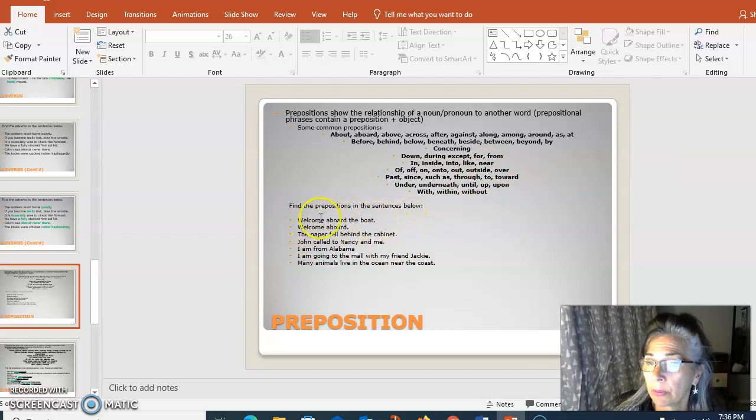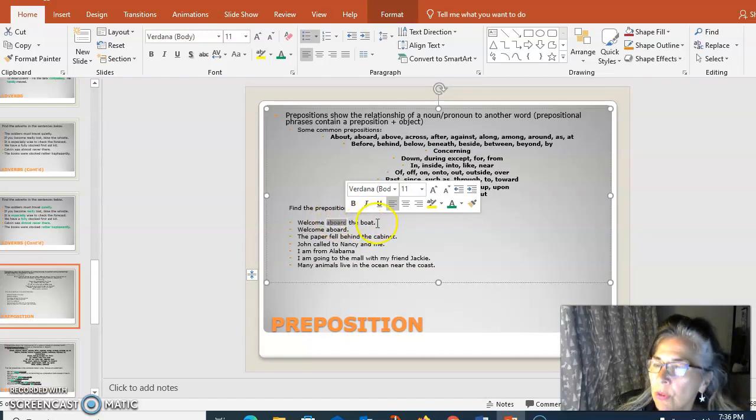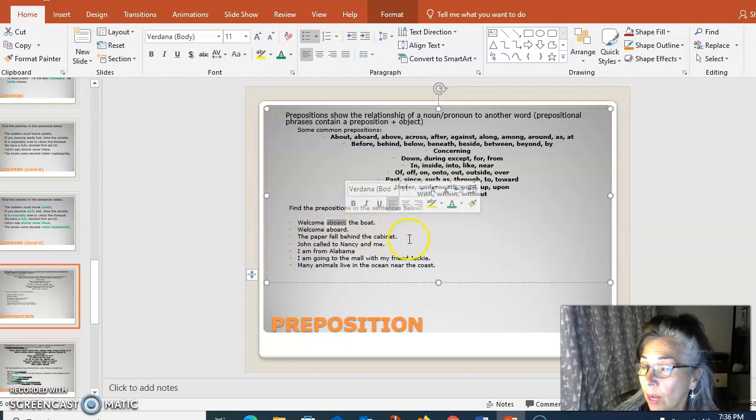Welcome aboard the boat. So aboard is the preposition because it has an object, right? It has a relationship to the boat. Aboard the boat. Welcome aboard. Notice that there's no object afterwards. That means it is not a preposition. I'm sorry, there's no object after it, so it means it's not a preposition. I just threw that in just to show you. I'm welcoming you somewhere. Where? Aboard. So that's functioning as an adverb.